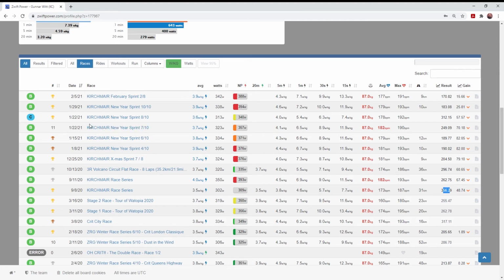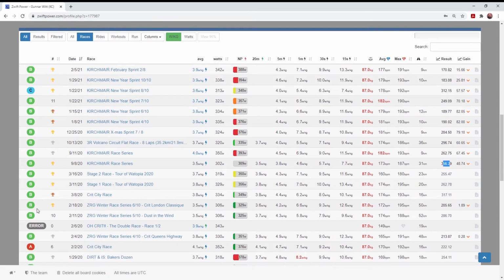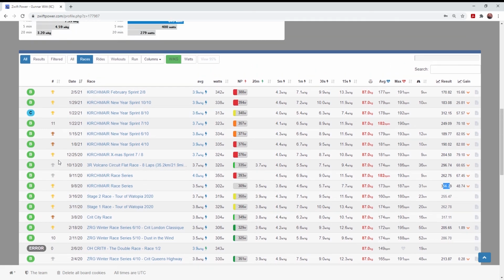But one of the first things you probably noticed once I filtered for races was there's almost no recent C category races. We have one in January, but almost everything else here over the last year has been B category races. And for that matter, you can see a lot of gold trophies, a couple bronze here, 11th there, a lot of success in the B category.